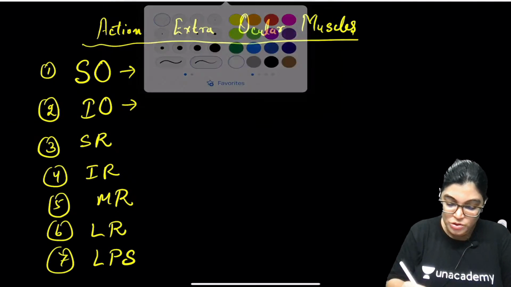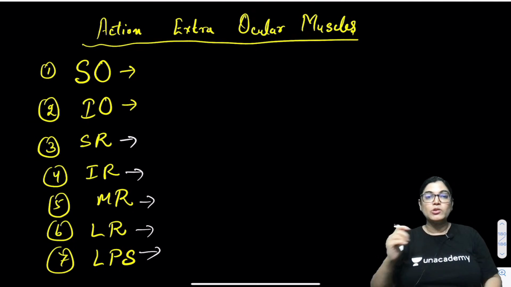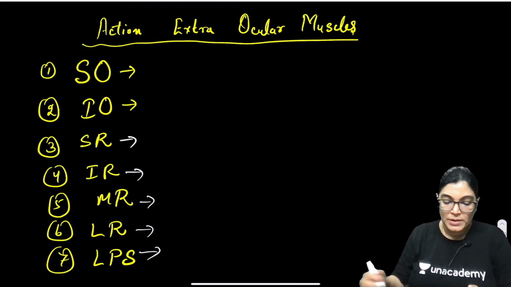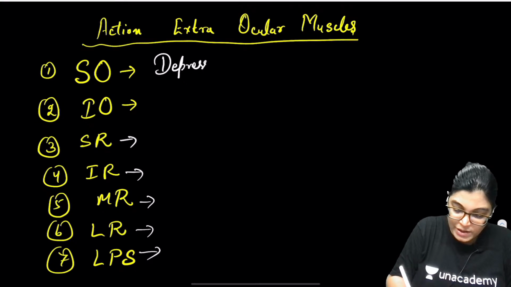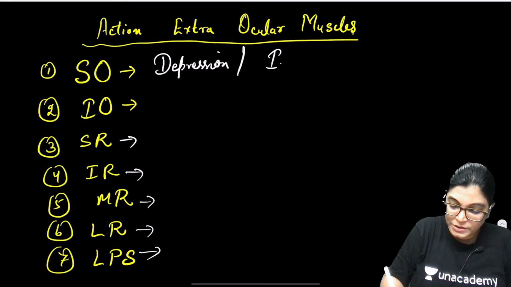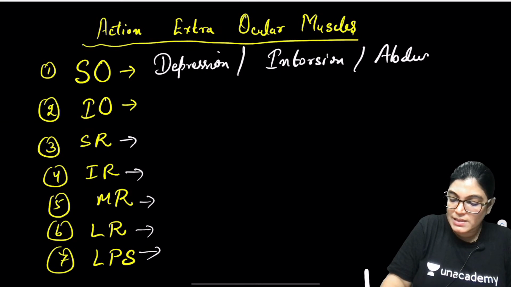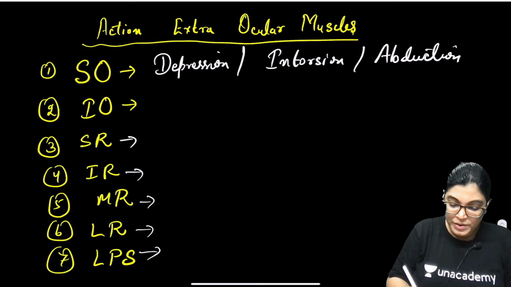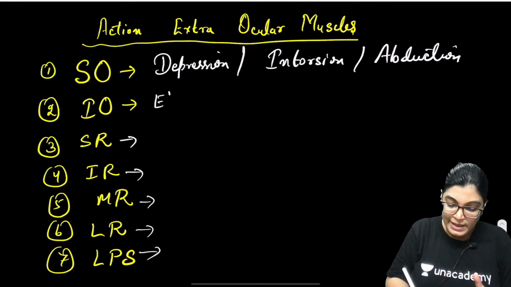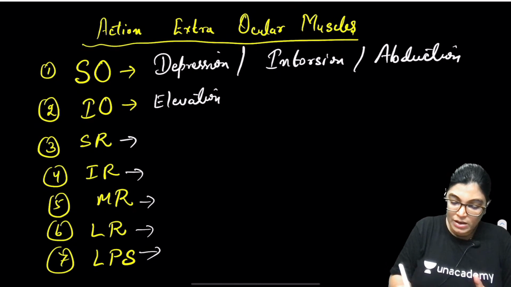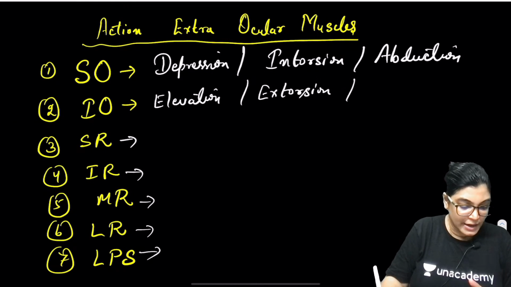It is important that you should know the action of each individual muscle. When we talk about the oblique muscles, it is just the reverse of their name. Superior oblique will cause depression of the eyeball, intorsion of the eyeball, and abduction. Both oblique muscles are active in an abducted eye. Inferior oblique, just reverse to its name, will cause elevation, extorsion, and abduction.